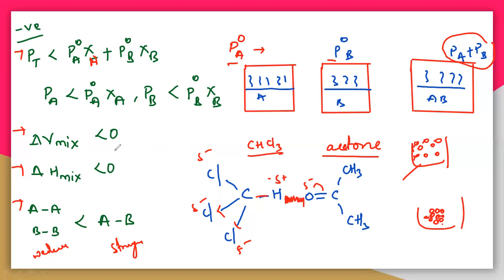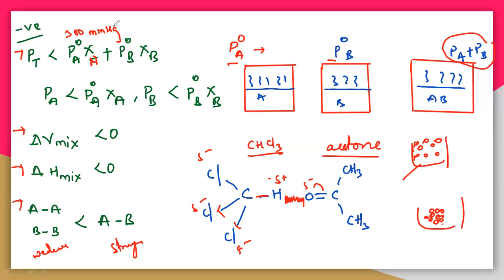The force of interaction is very high. So how can they produce more vapor pressure? So it must actually show in the vapor pressure. So you have to get the value. Let us take the calculated value from Raoult's law. You can calculate this particular value. Let us take the pressure to be 300, and the units of the pressure will be mmHg, or you can take bar, torr, whatever it may be. Let us take mmHg.